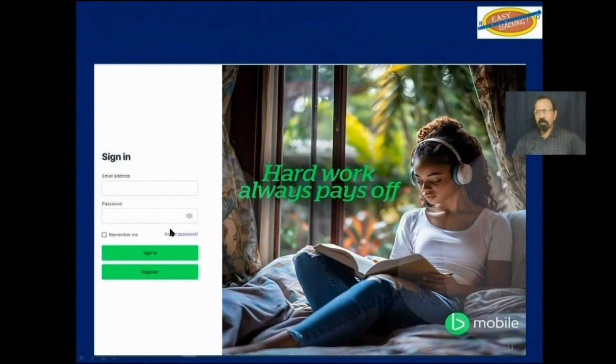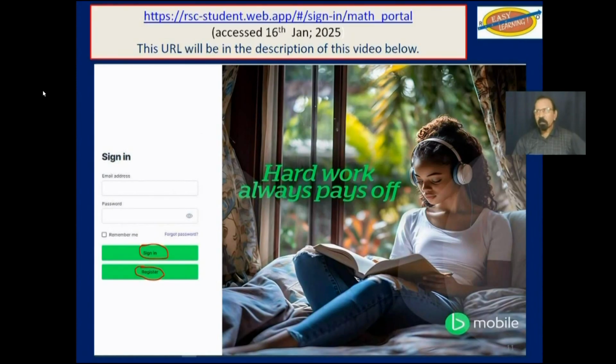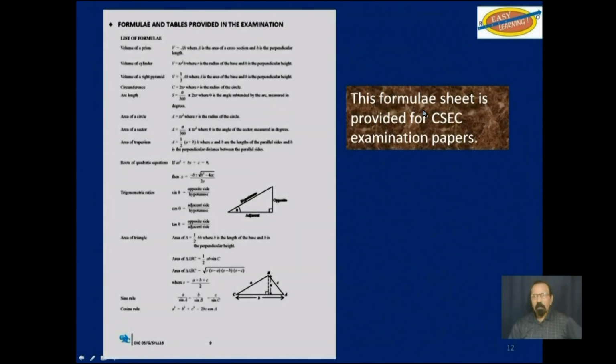So this is the home page here that you see here, this total picture. You will first have to register and subsequent to that sign in. You know how that goes by now. This is the URL up here again. I will include this URL in the description below so you can easily click on it and be redirected to this website.